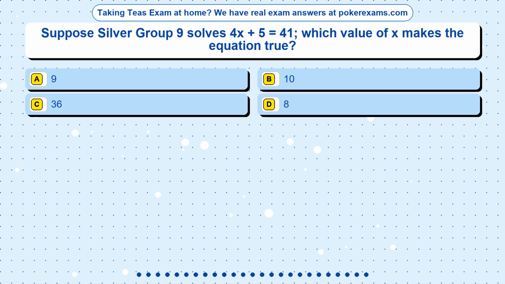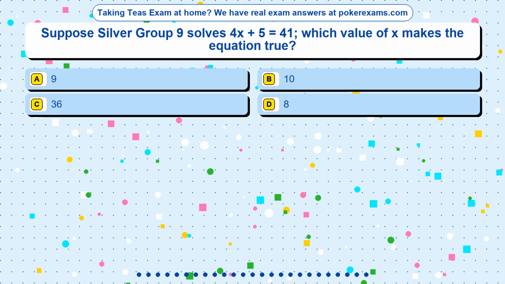Question 9. Suppose Silver Group 9 solves 4x + 5 = 41. Which value of x makes the equation true? Option A, 9. Option B, 10. Option C, 36. Option D, 8.